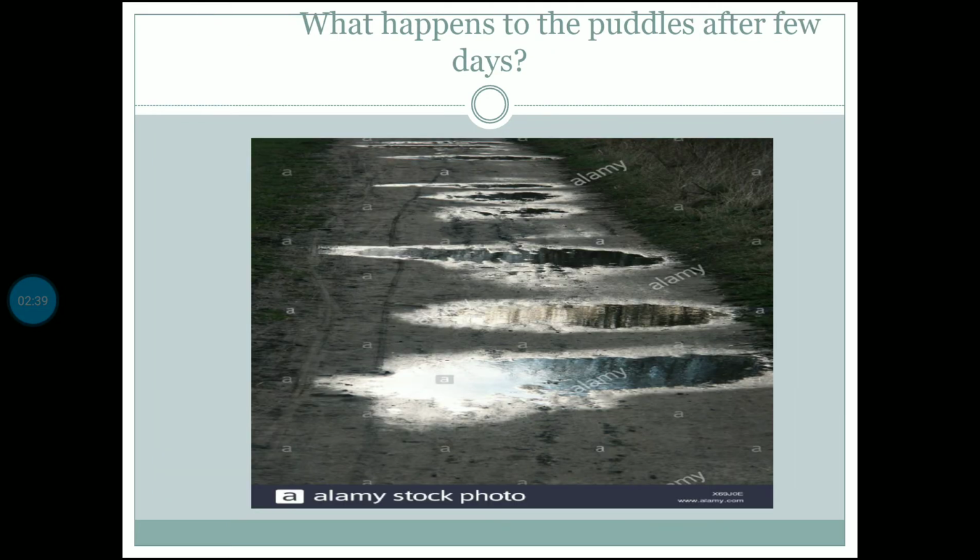Not only that, during the rainy season we can see some puddles. Puddles are nothing but water-logged areas like this. During the rainy season, water will be locked in those puddles, but after a few days, slowly those puddles disappear. So what happens to those puddles after a few days? How do they disappear?